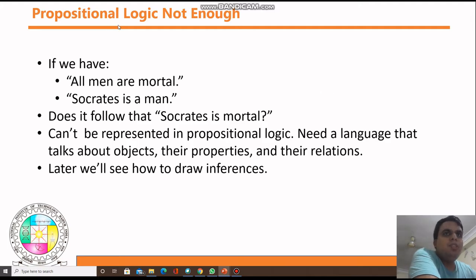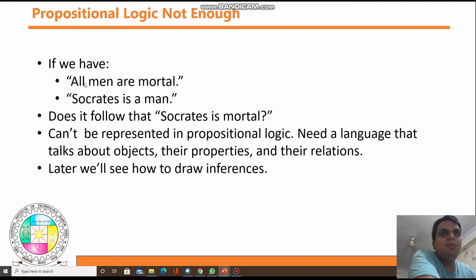Propositional logic is not enough. There are some statements that you cannot represent as propositions. See here we have an example: all men are mortal, and Socrates is a man. Can you represent these statements in propositional logic? No, because there are variables, properties, and relations involved in these statements.